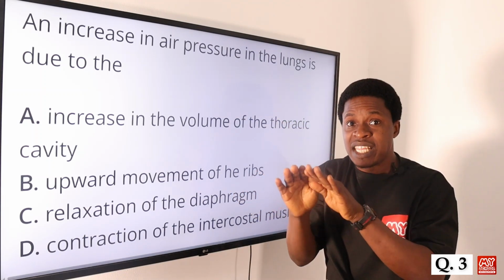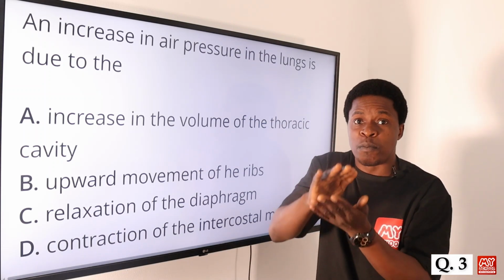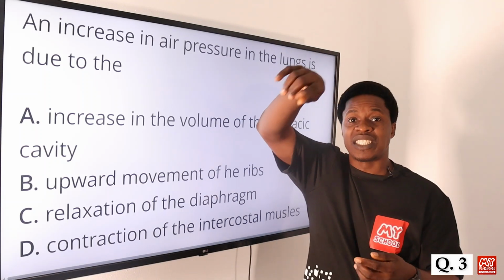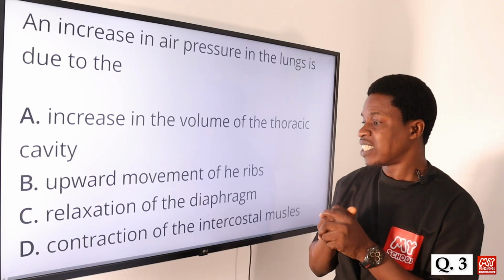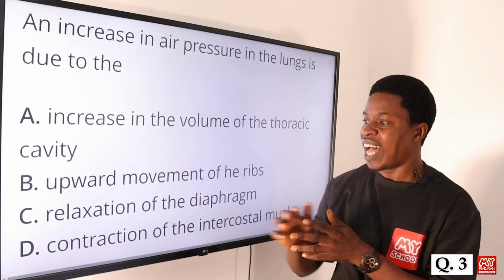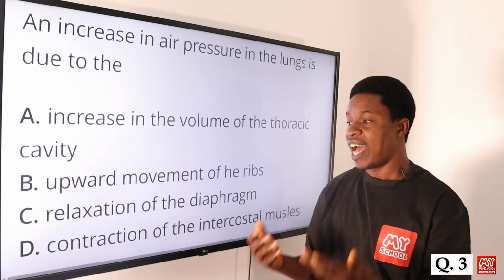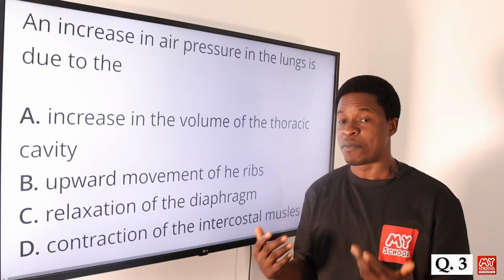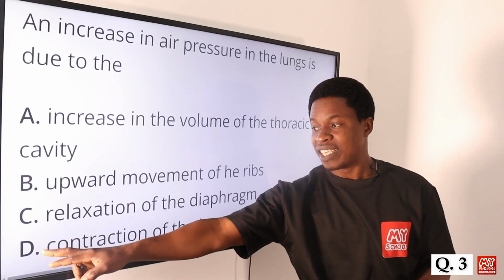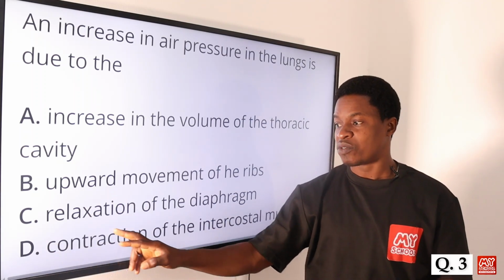In that sense, the pressure that is mounted in the lungs now increases, and is more compared to the one present in the environment, in the atmosphere of the body. So what is responsible for that is the relaxation of the diaphragm. If we had had the relaxation of the intercostal muscles too, yes, that would also have been correct, but that's why we see the examiner had this as contraction. So you must know that there's a difference between relaxation and contraction.